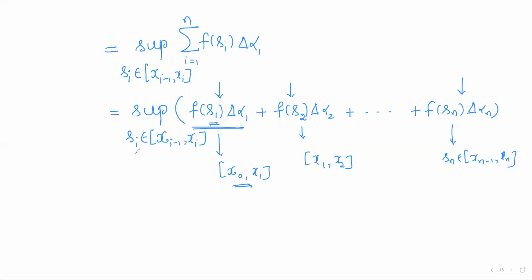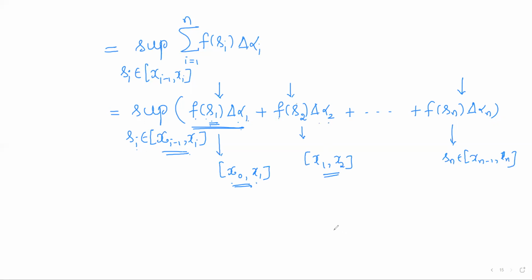So for every i, take si from this interval, form this sum, and we have taken the supremum of this sum. That is, choose s1 from this interval, take f of s1 delta alpha 1, choose s2 from this interval, f of s2 delta alpha 2, like this.